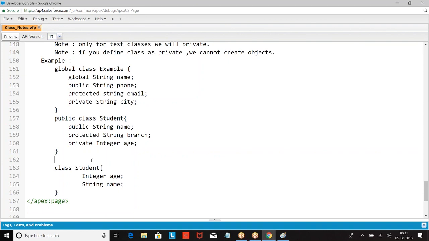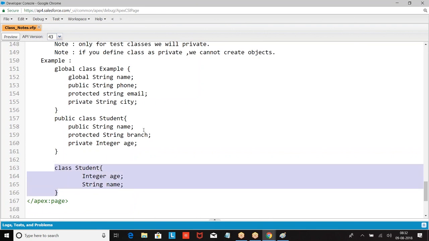If you don't create an object, we cannot use a class. A class cannot be used without an object. If you define anything other than global or public, we will not be able to create an object. Private classes will be used only for test classes.